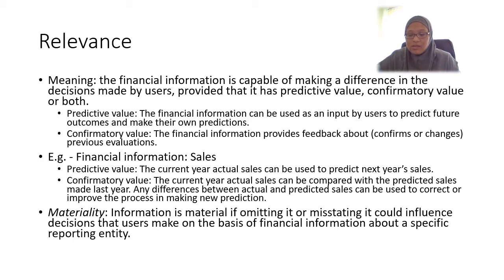So in accounting, that information may be relevant, but it can then be grouped into material information or immaterial information. However, the information that we usually present on the financial statements is relevant, because it has predictive value or confirmatory value. All right. Next.